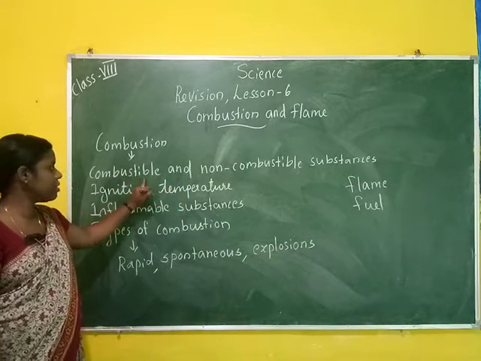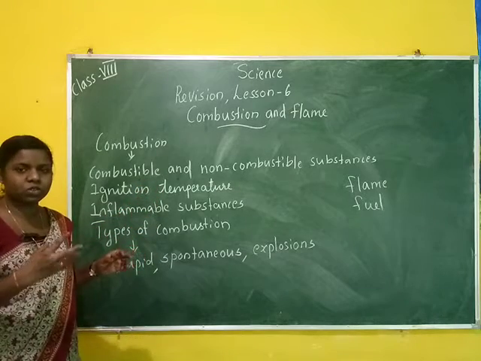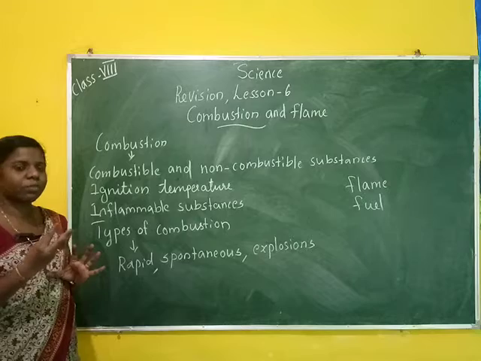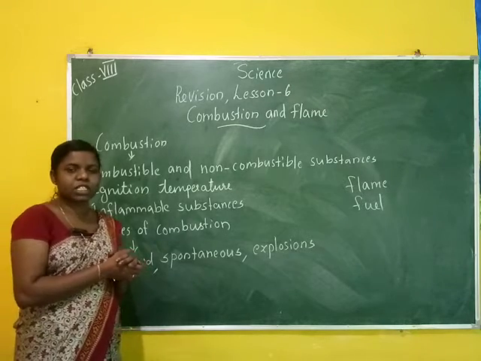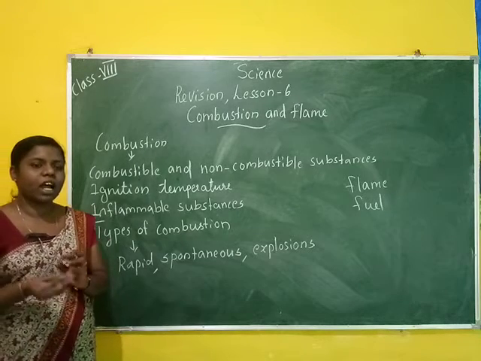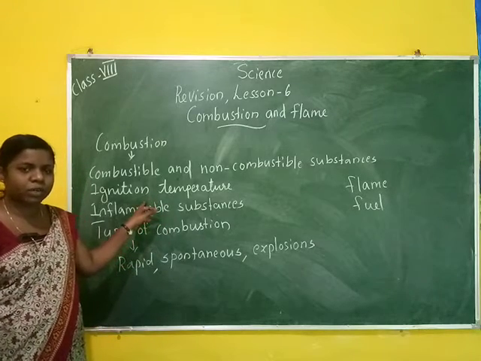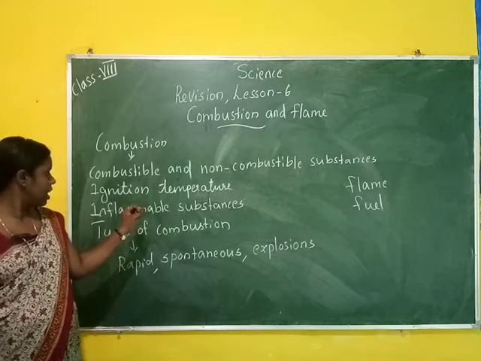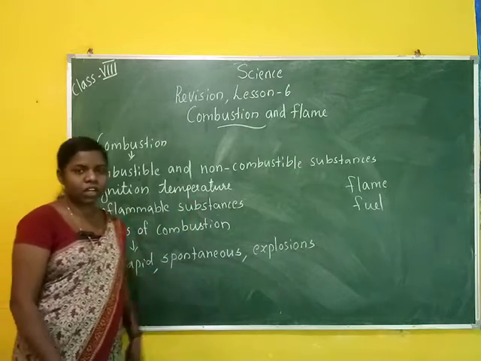Combustible means a substance that reacts with air and oxygen to give off heat. Non-combustible substances cannot react with air and oxygen. Then ignition temperature means the lowest temperature at which a substance burns. Then inflammable substances, then types of combustion, flame and fuel.